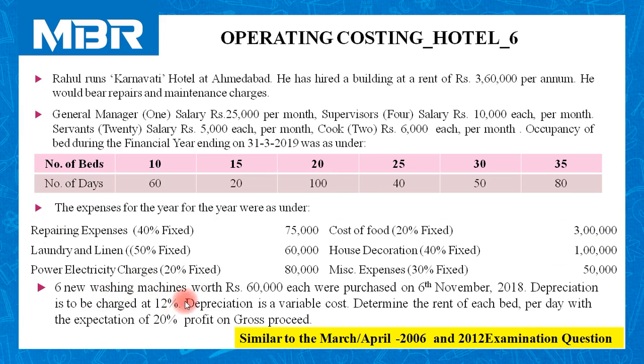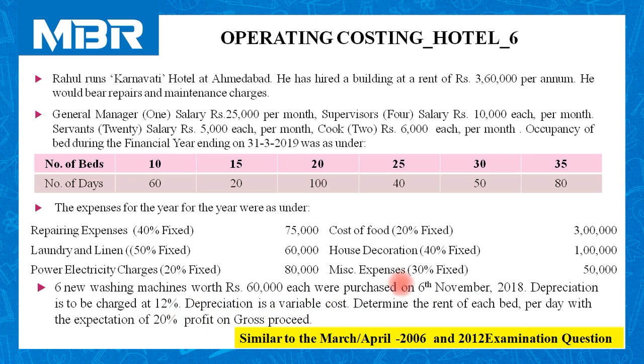6 new washing machines worth rupees 60,000 each were purchased on 6th November 2018. Depreciation is to be charged at 12%. Depreciation is a variable cost. It is also specified by the examiner that consider amount of depreciation as a variable cost.